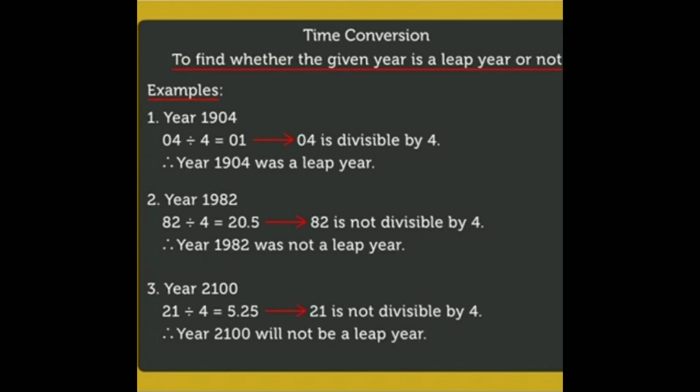Third example, the year 2100. See here, this is a centenary year, so we will consider the first two digits. 21, when it is divided by 4, is not exactly divisible. So we can say that the year 2100 is not a leap year.